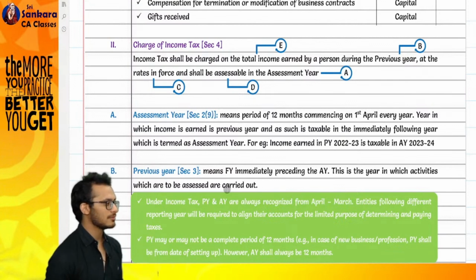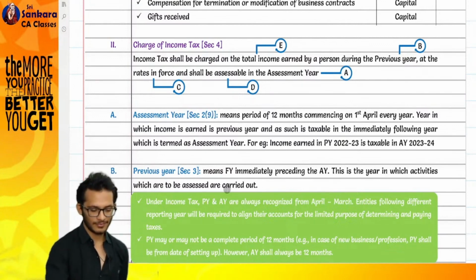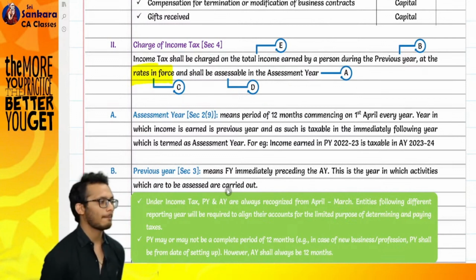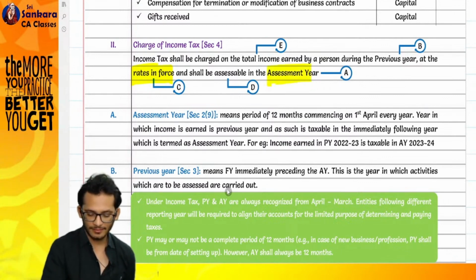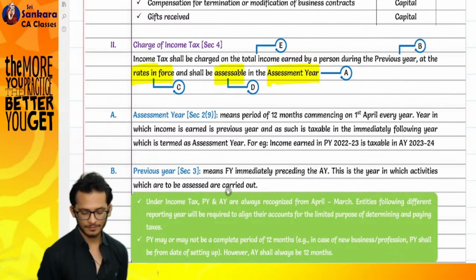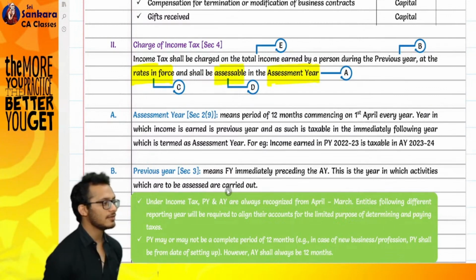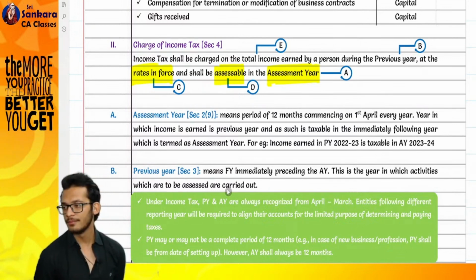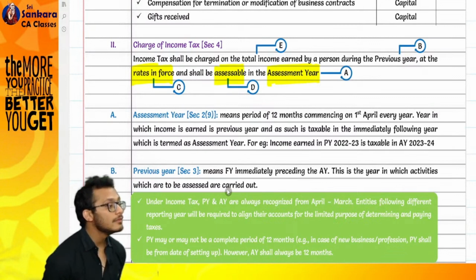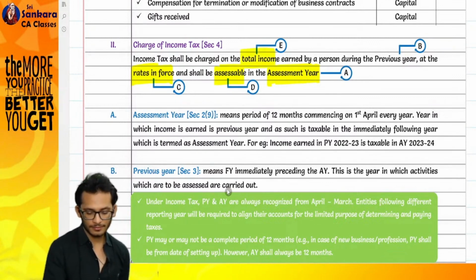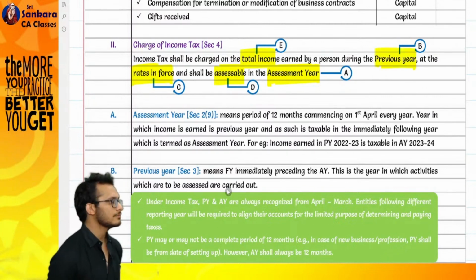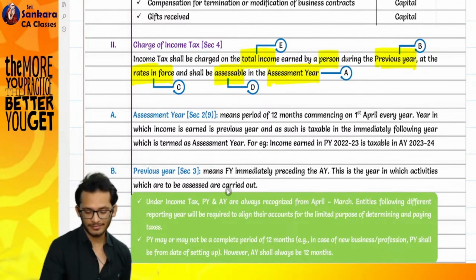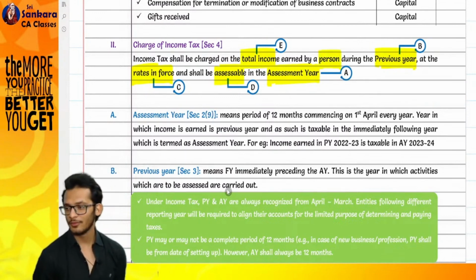Read the 2 lines. Tell me what are the words you don't know. We don't know what is rates in force. What else don't we know? Do you understand everything else in the section? Assessment year. Assessable. Everything else is clear? Total income. Previous year. Very good. Person. Understand it?